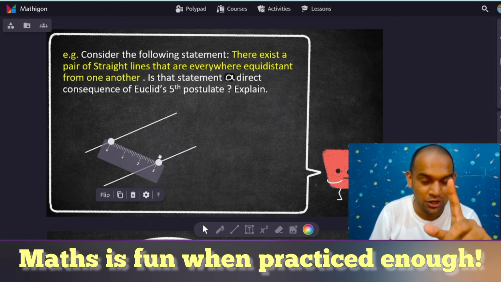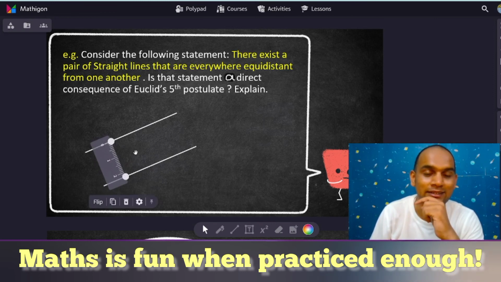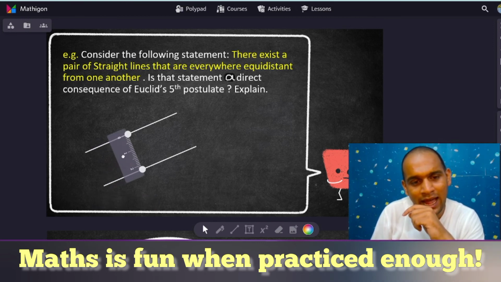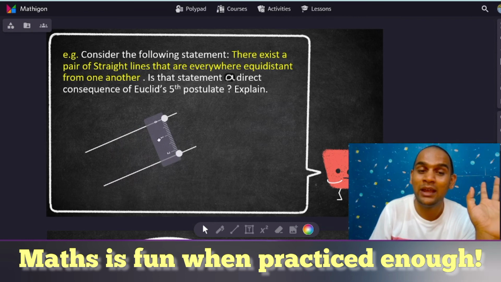Absolutely not. So always understand that whenever we are finding a distance, we keep the scale perpendicular to the two lines. Okay, so now as you can see, it is 2.2 centimeters. As you progress on this particular line, this distance is kept constant. This distance is not moving at all. No matter wherever I take this scale to, this distance remains the same.